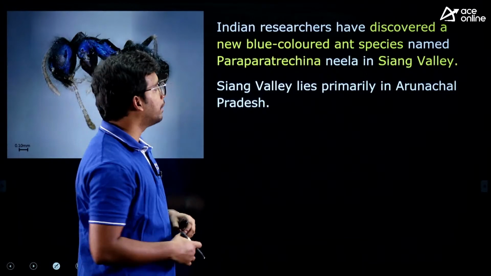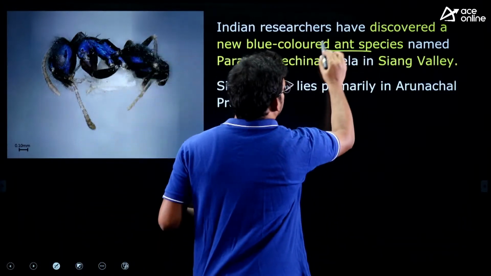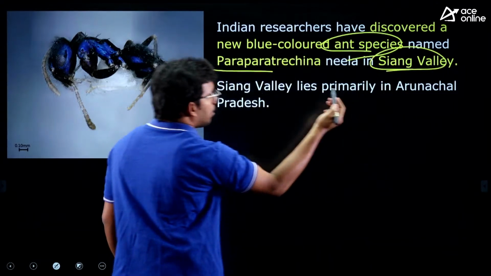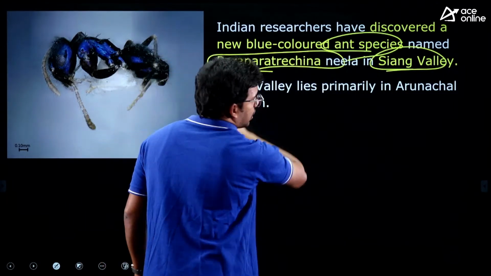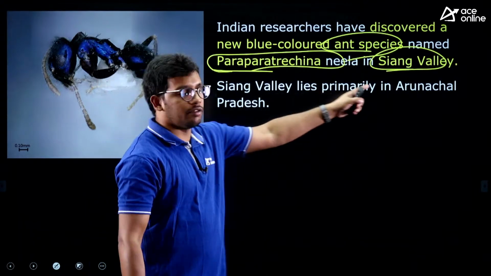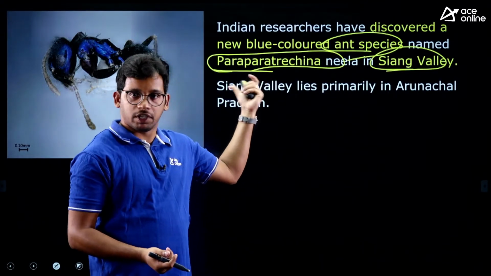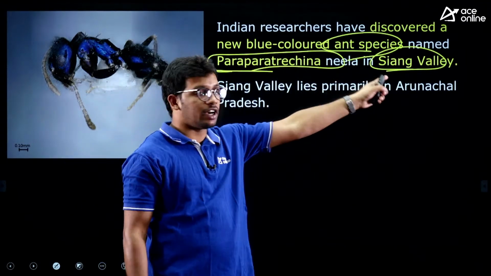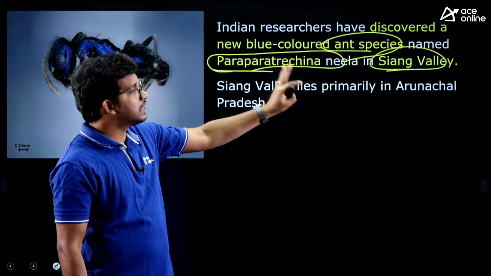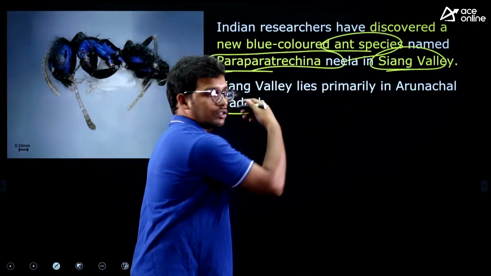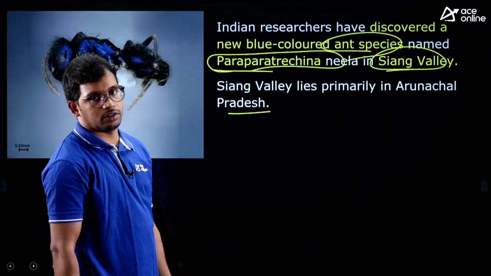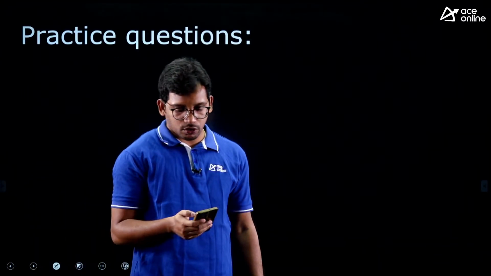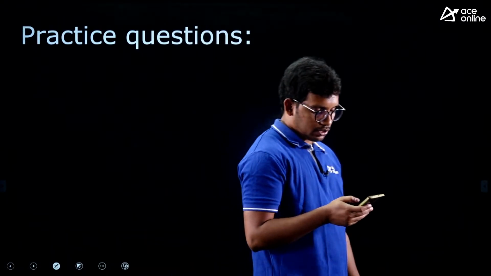Last fact for today, a new ant species was discovered in the Siong Valley. The name of ant species is Perpetricina. Perpetricina is an ant species. They will give you this name and they will ask you what is that. It is an ant species. They may also ask you where it was discovered. It was discovered from Siong Valley in Arunachal Pradesh. In Arunachal Pradesh, right? So those are the facts for today. Now let's solve some practice questions.